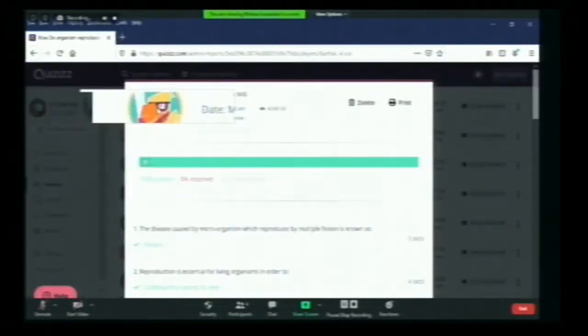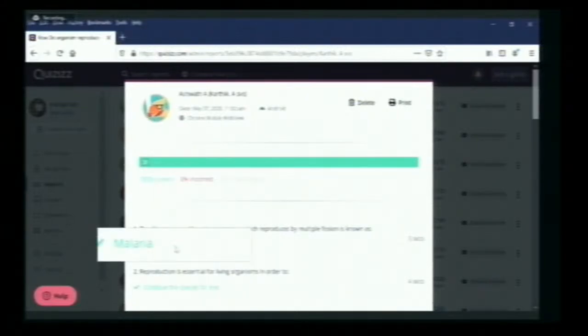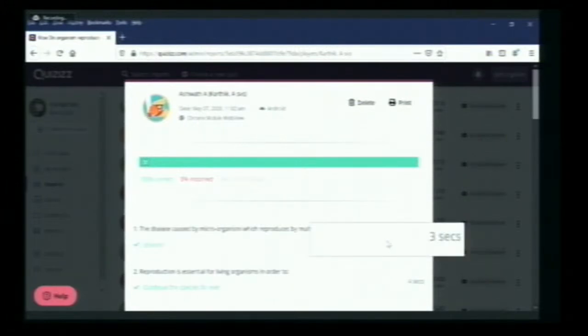If I click, it shows 100% correct, 0% incorrect, and 0% unattempted questions, and for each question, what correct answer he has clicked and what time he has taken. He has taken only 3 seconds to attempt this question. On the basis of that, he will get the scoring. Okay. So this is the scoreboard.